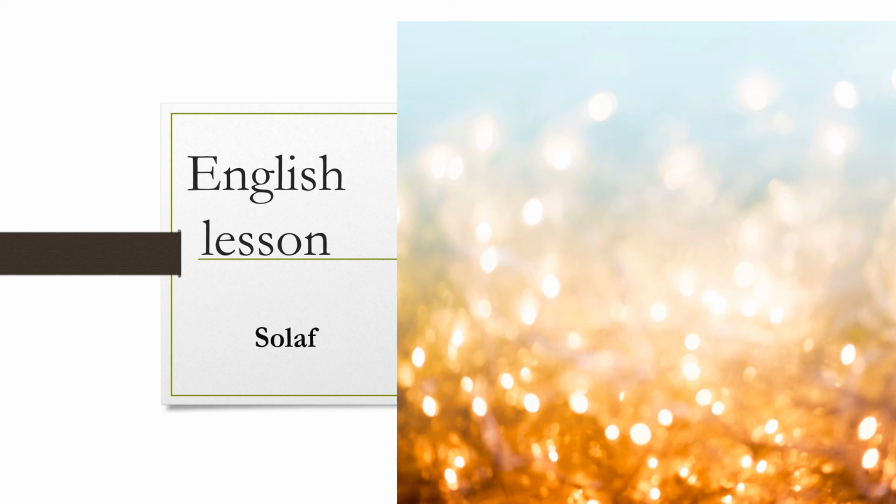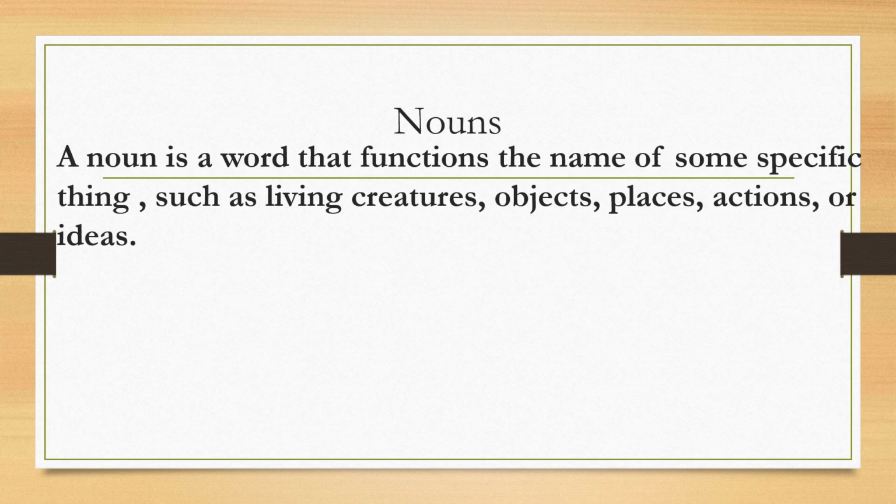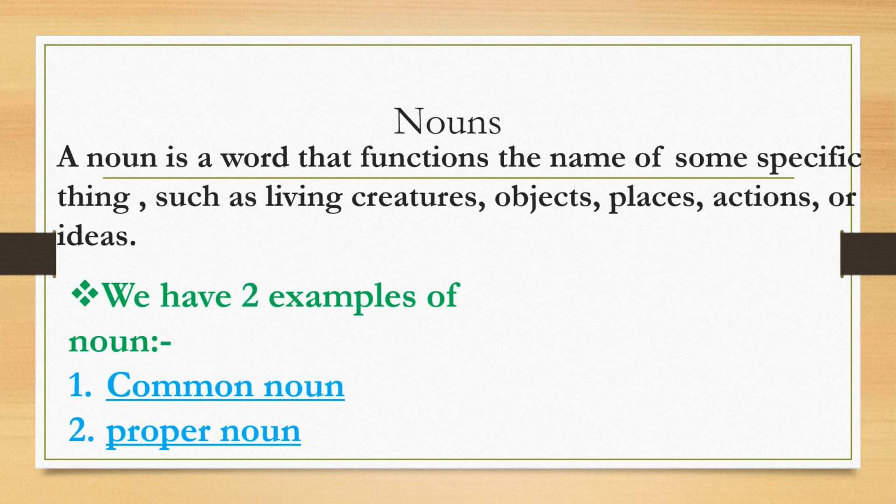Today I'm going to teach you about nouns and tenses, so let's go on with the lesson. First, we're going to learn about nouns. What is a noun? A noun is a word that functions as the name of some specific thing, such as living creatures, objects, places, actions, or ideas. We have two examples of noun, common noun and proper noun.